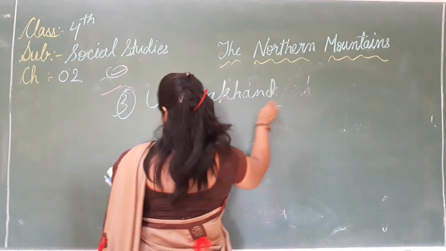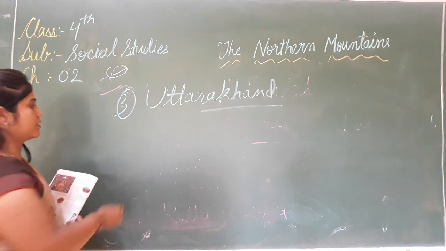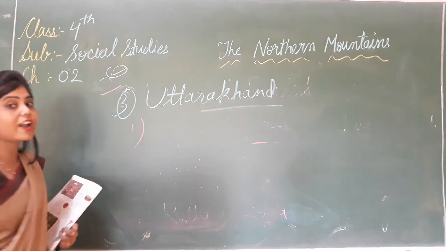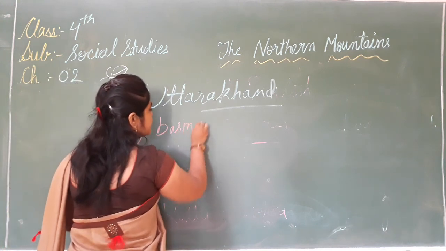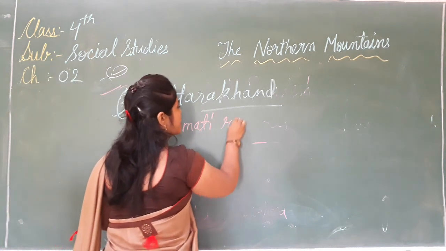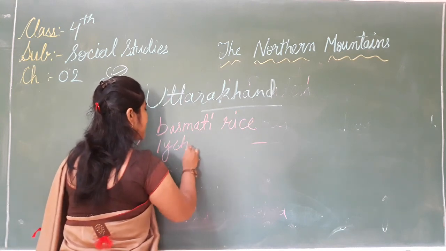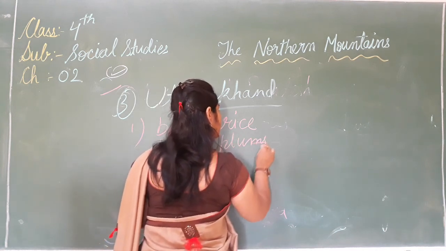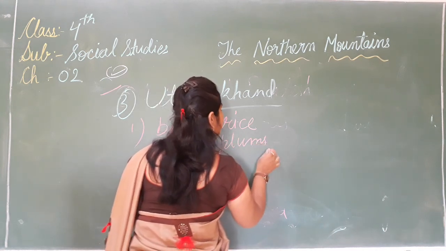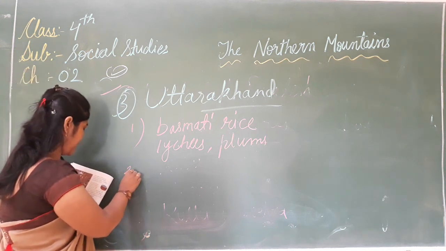Now children, Uttarakhand is famous for basmati rice, lychees and plums. Lychee is a type of fruit. Okay, basmati rice, lychees and plums.